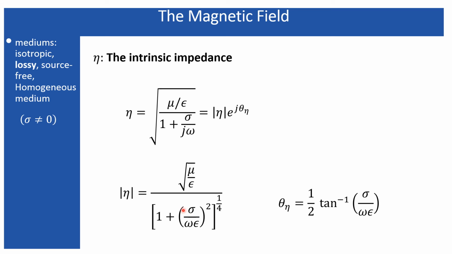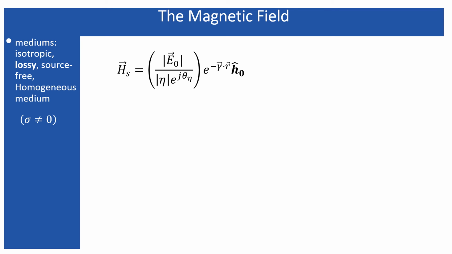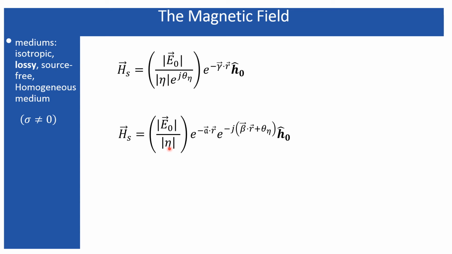So how are this magnitude and the phase going to influence our magnetic field? Initially there was the complex intrinsic impedance. Now I have replaced that complex intrinsic impedance by its magnitude and phase. The next step is I can keep the magnitude over here as it is, but this e to the power j theta eta I can club with the beta r, where I have taken this attenuation constant out from the gamma, in order to take this theta within this factor.